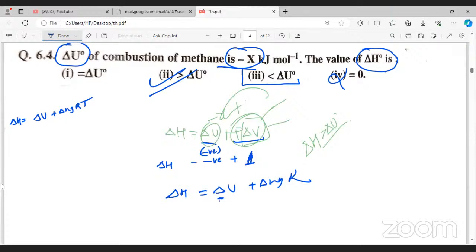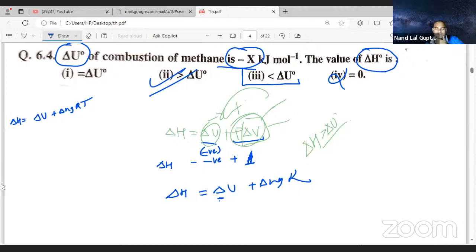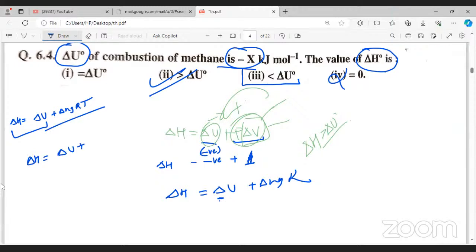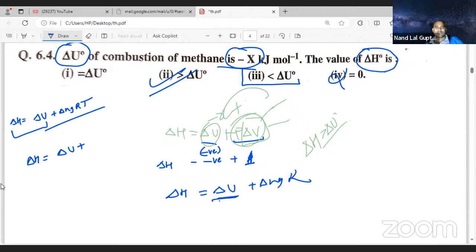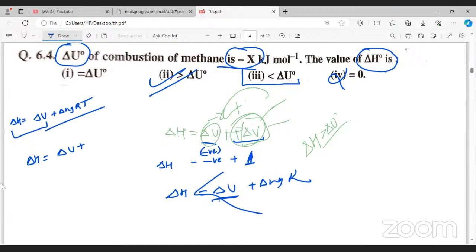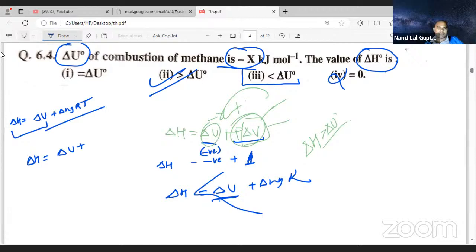Can we write some other enthalpy equation? Delta H is equal to delta U plus delta n g RT. In both these cases you are adding something to delta U. So adding means it should be like that, you are saying. Yes, sir. Okay, we'll see this question.